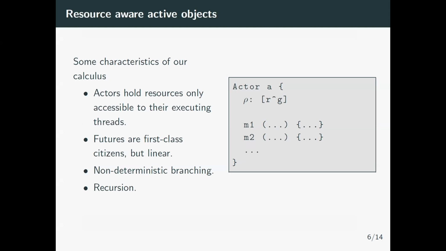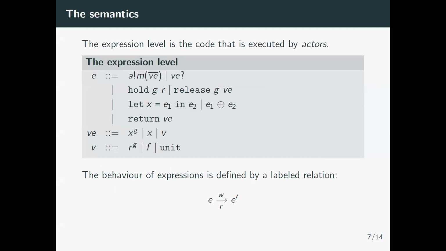So the solution we implemented in this case is just to make futures linear. You can pass it around to delegate tasks, but you can only read it once. We also have non-deterministic branching and recursion to model looping behaviors. So going into the semantics, we define a tree-level semantics.